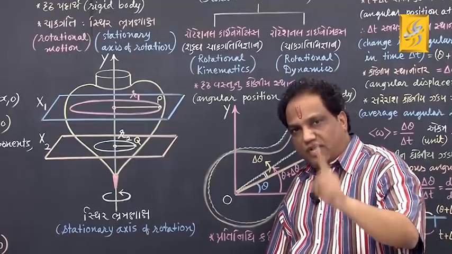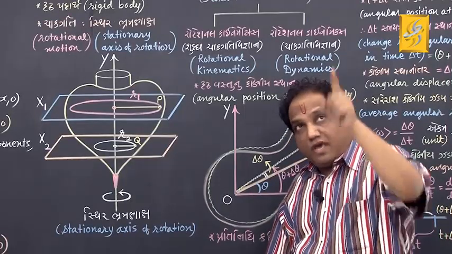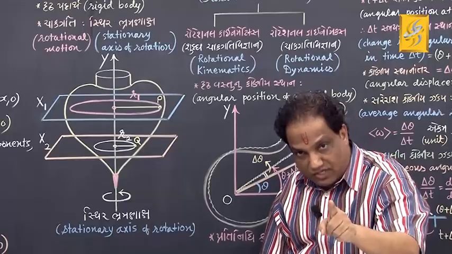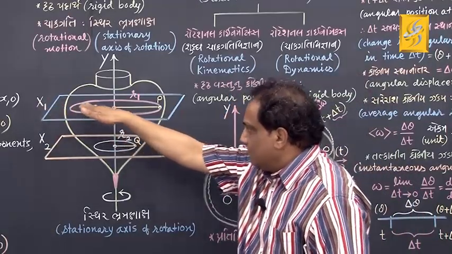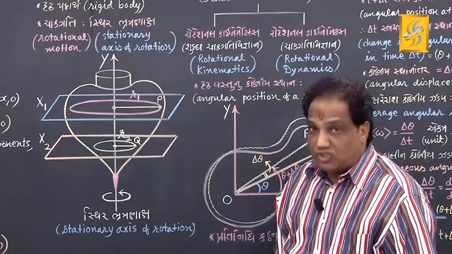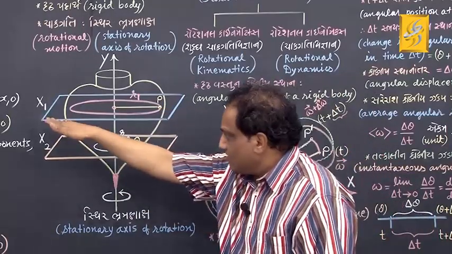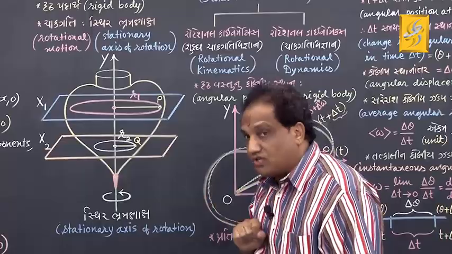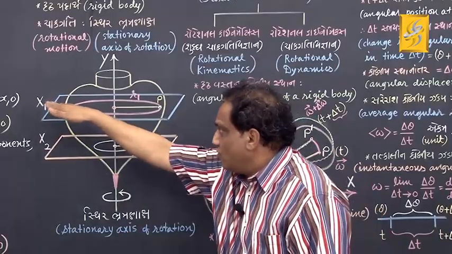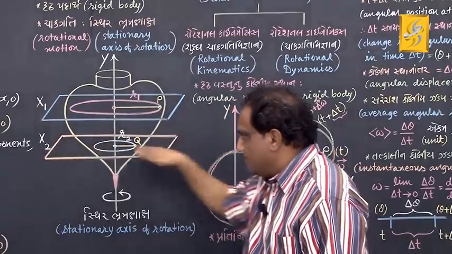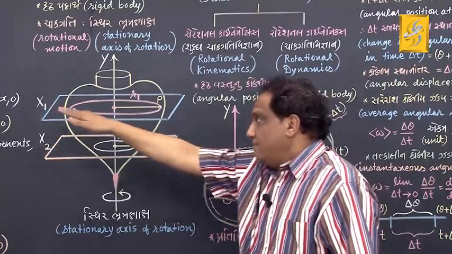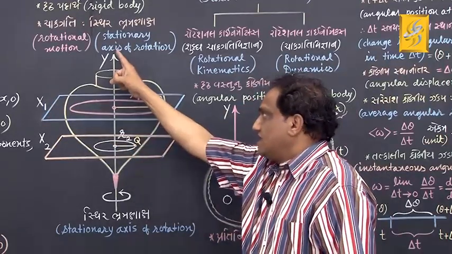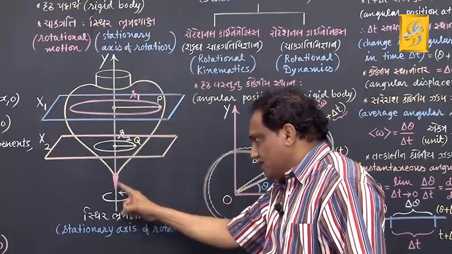In case of rotational motion of a rigid body about stationary axis of rotation, remember the planes of rotation, planes of circular motions of different constituent particles are found to be mutually parallel, but simultaneously perpendicular to stationary axis of rotation.